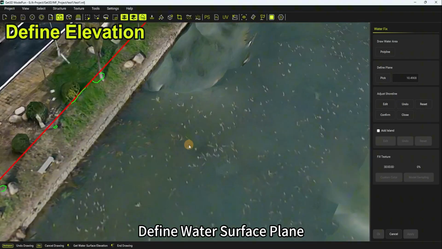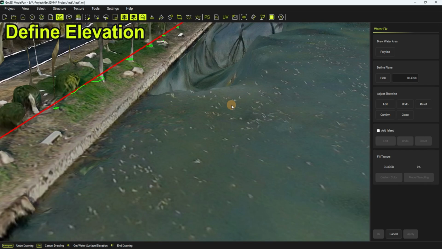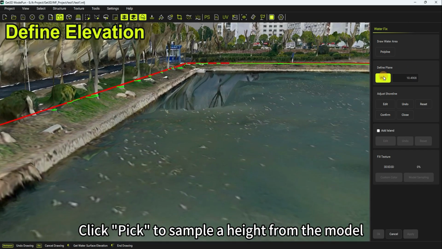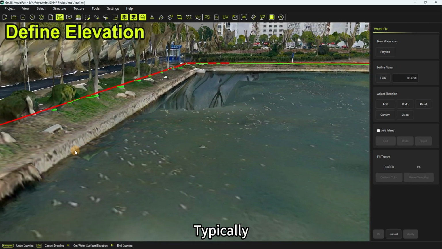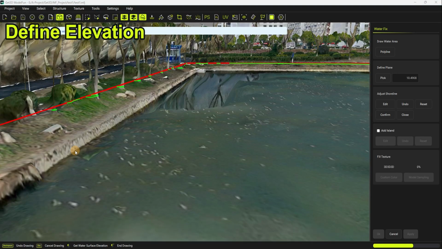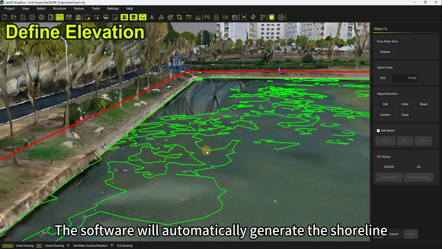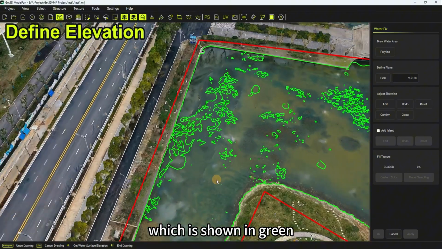Step 2. Define water surface plane. Click Pick to sample a height from the model. Typically, pick the point where water meets land. The software will automatically generate the shoreline, which is shown in green.